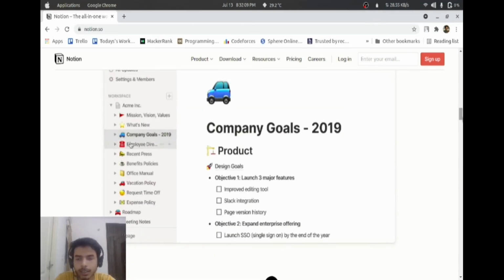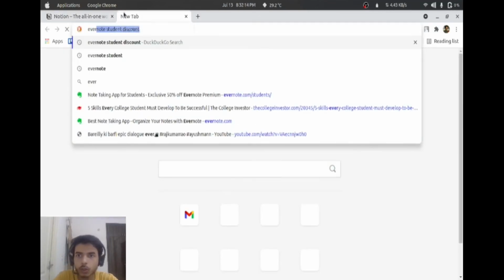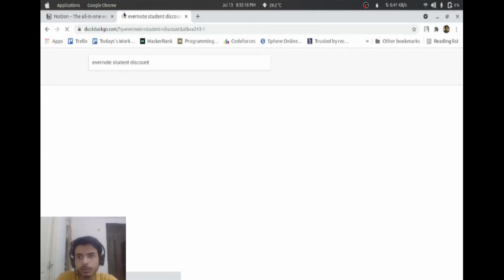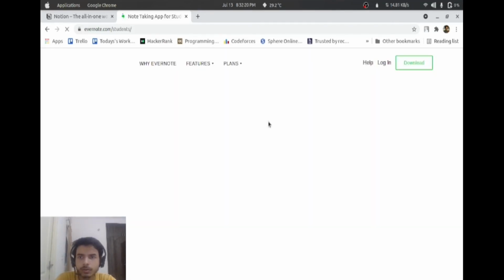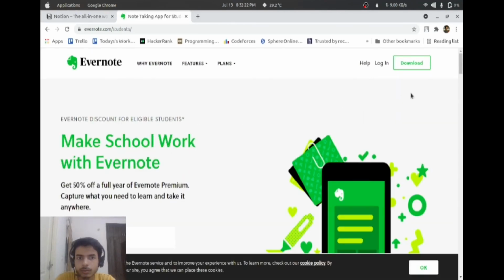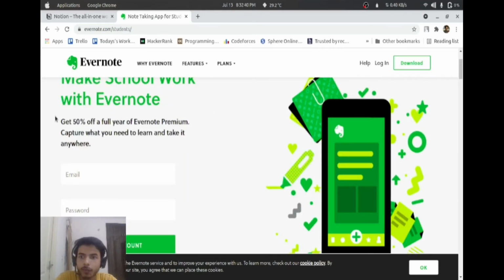There is another app just like it called Evernote. Type Evernote student discount. Click on this link. Make school work with everyone. Get 50% off a full year of Evernote Premium. You just have to create your account and you are all set to go.